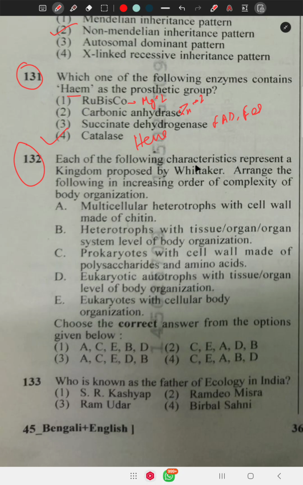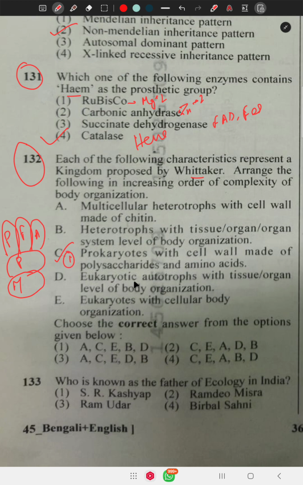Question number 132 says, each of the following characteristics presents a kingdom proposed by Whittaker. The Whittaker classification: first Monera, then Protista, then Plantae, Fungi, Animalia. So first, prokaryotes, that is unicellular and prokaryotic, with cell wall made of polysaccharide and amino acid, is number 1.